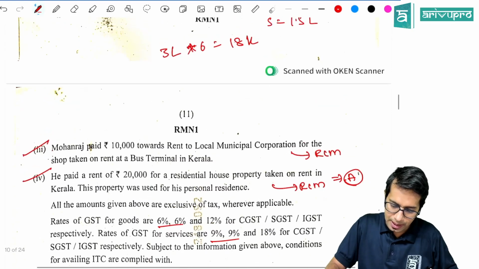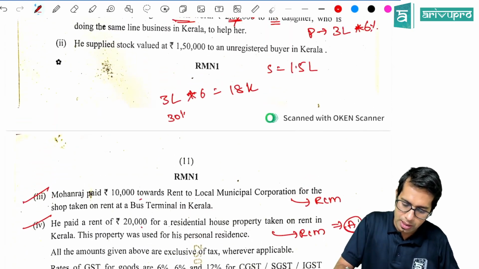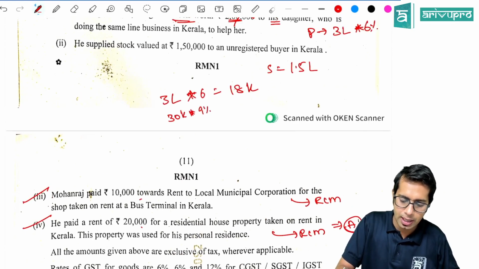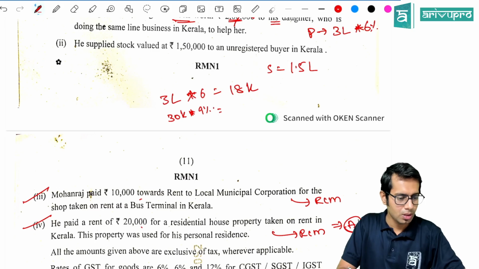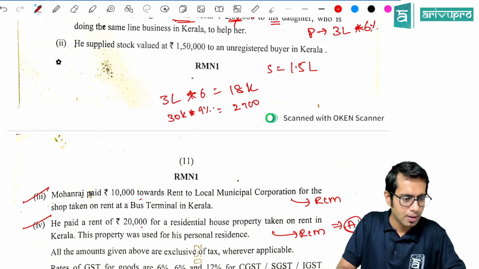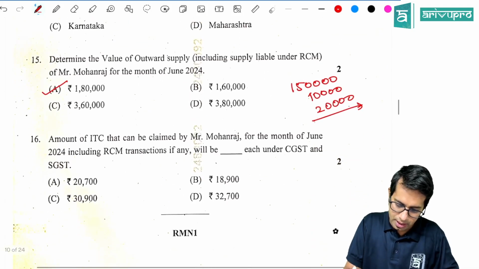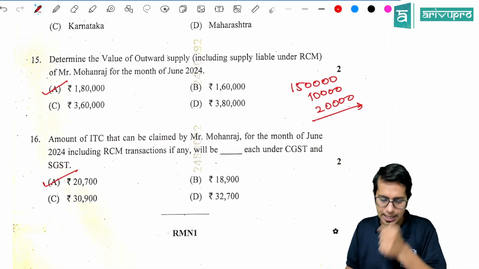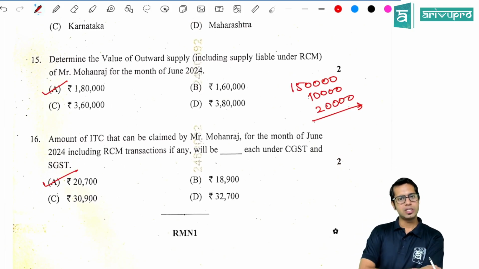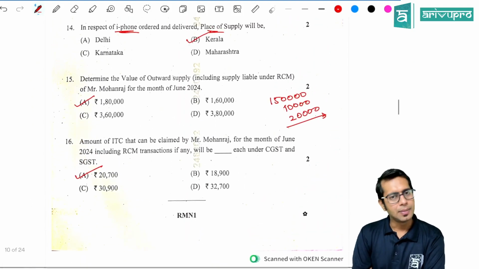Then he can claim ITC on 10 plus 20, 30,000 into 9%, 2,700. 20,700 is the right answer. The right answer for this is what, sir? 20,700 rupees. So I think, yeah, this is all about your MCQ questions.